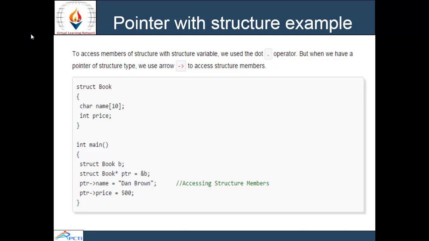Then ptr arrow name equal to Dan Brown, accessing the structure's members through the pointer, and ptr arrow price equal to 500. So we can use pointers like this.